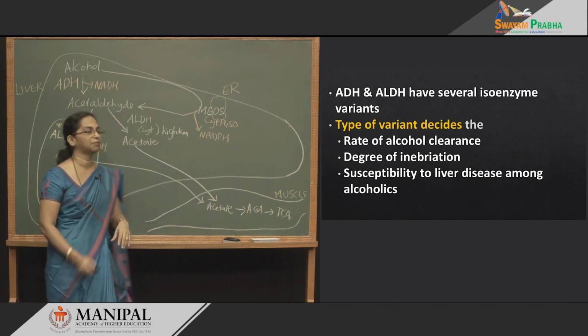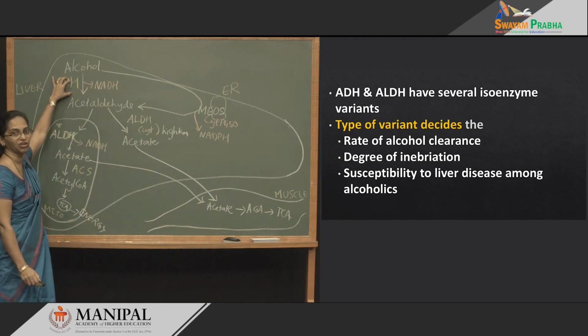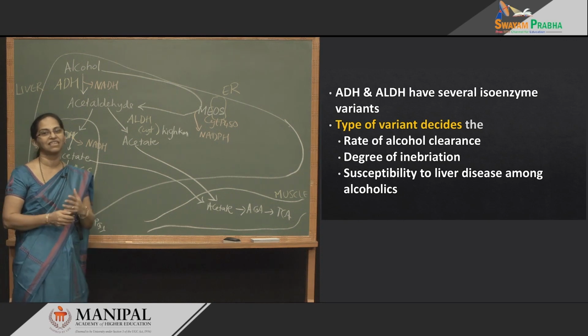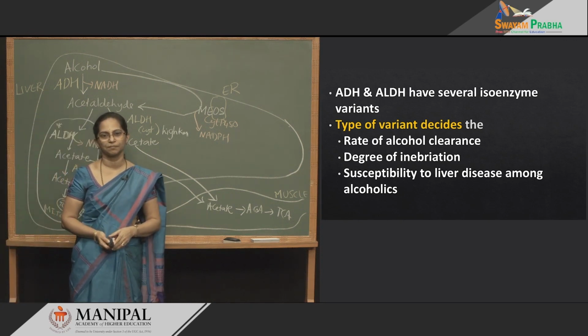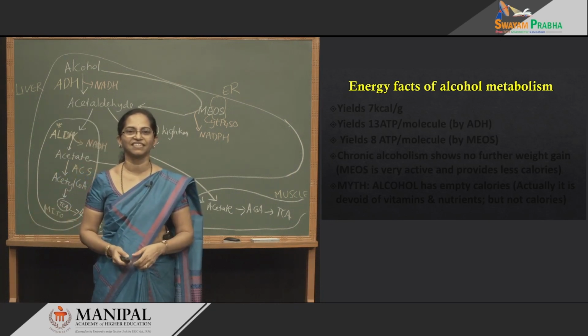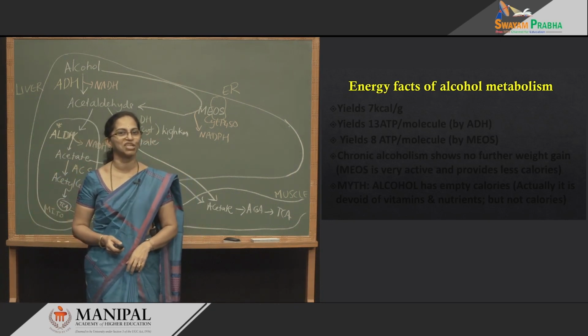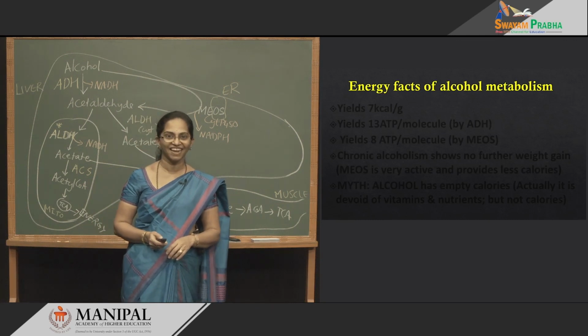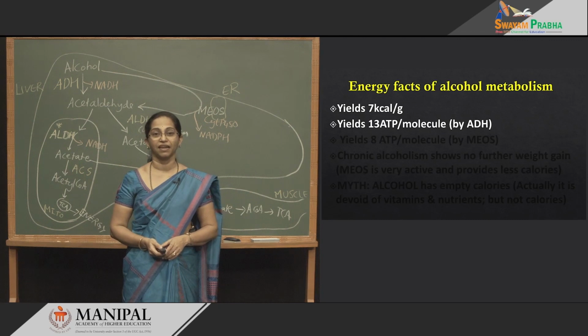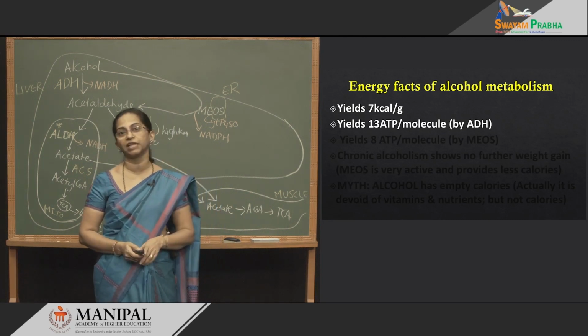The alcohol metabolizing enzymes, alcohol dehydrogenase and acetaldehyde dehydrogenase, exhibit several variants. So, coming back to the energy facts, alcohol provides us with lots and lots of energy. How much? Any idea? It is about 7 kilocalories per gram. And how many ATP for one alcohol that you break?